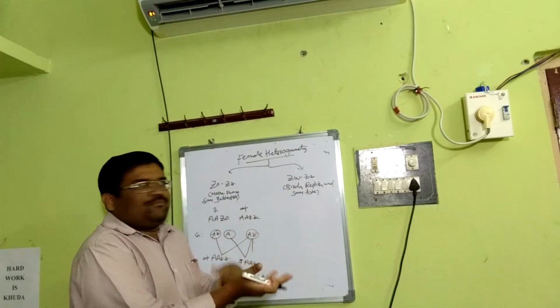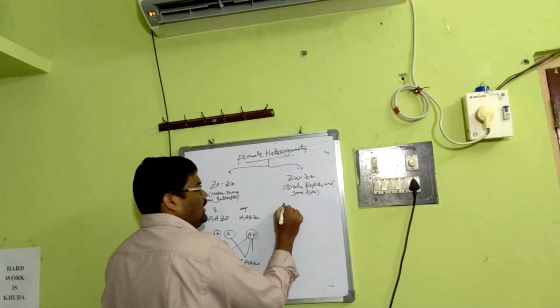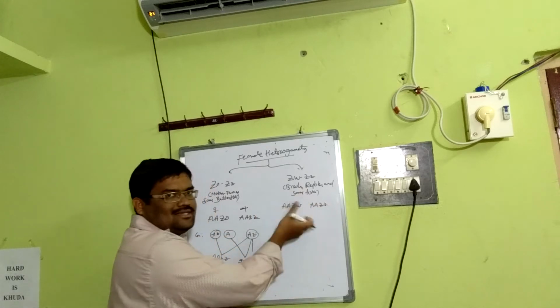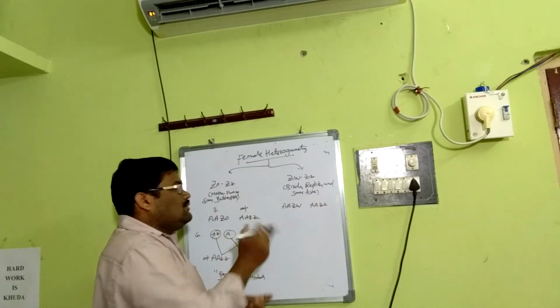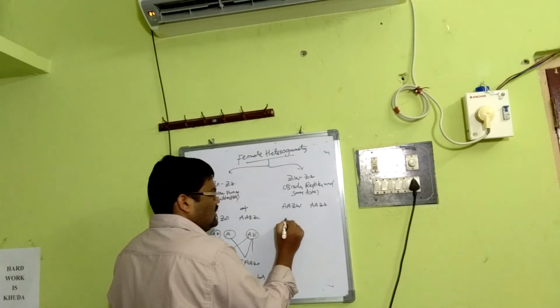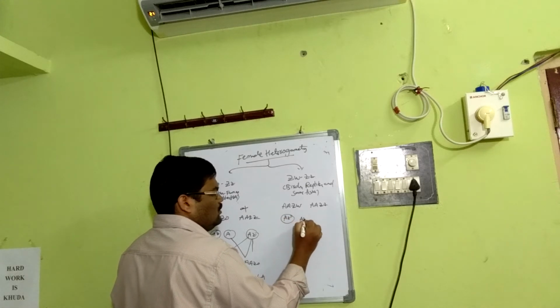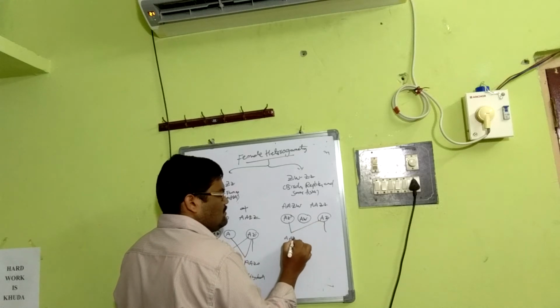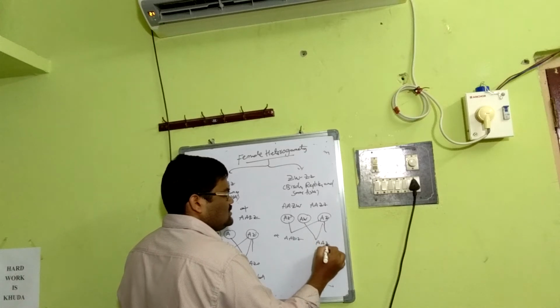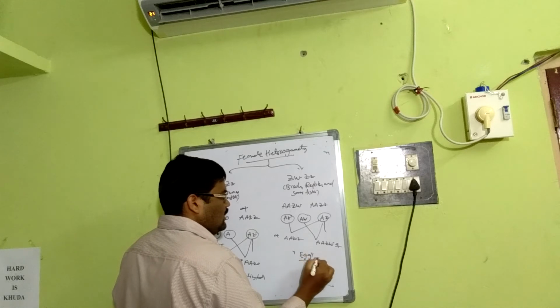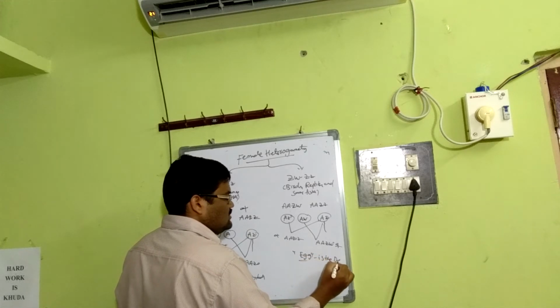Okay, then ZW, the same concept, but here, just like XY, the nature is different. AAZW, AAZZ. Number is same but nature is different. Male and female contain the same number but the female contains two different sex chromosomes. Half of the eggs contain AZ, the rest contain AW. So if you have one particular sperm, this leads to male, AAZZ, and this leads to female, AAZW. Okay, again the egg is the deciding factor.